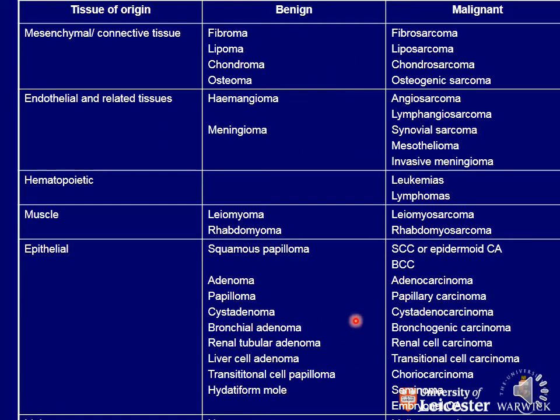So this is all. This is a table that is shown to you, and this is present in your books. So please read it out and please learn it thoroughly. This is a table which comprises all the different types of tumors, benign and malignant, that are shown to you, arising from different tissues.